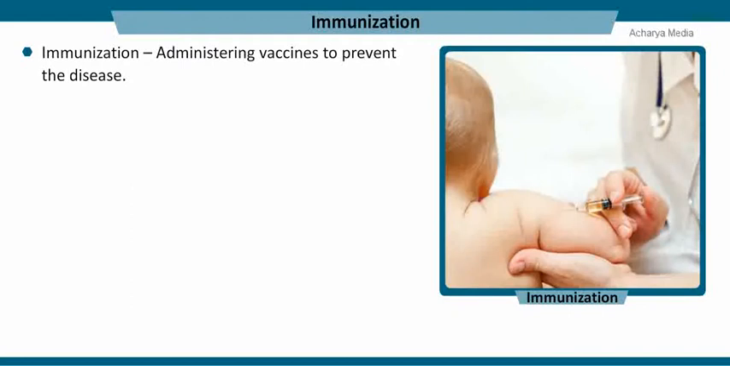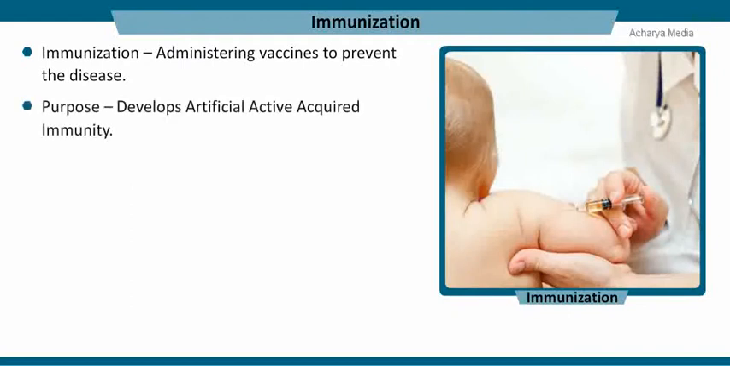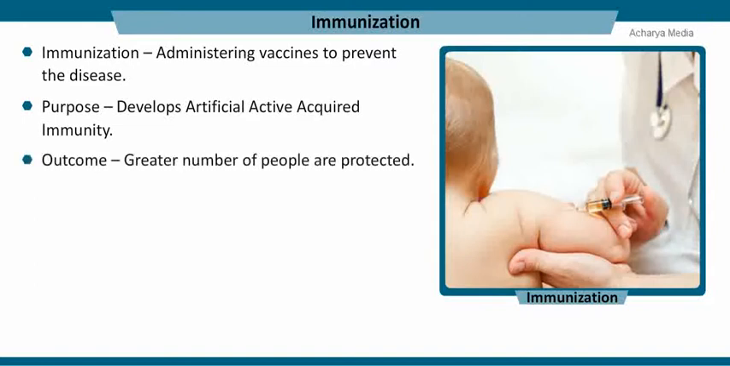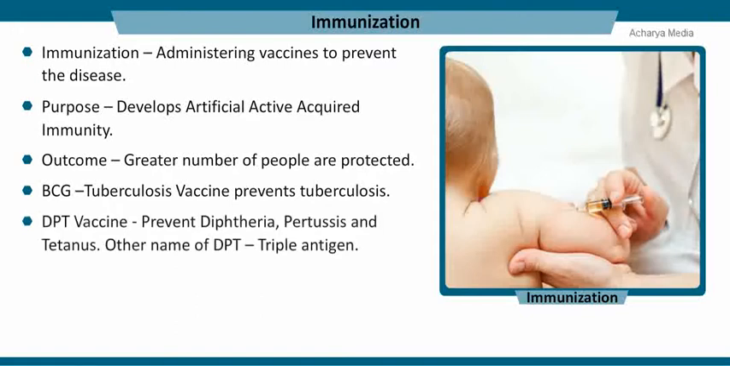Immunization means administering vaccines to prevent the disease. Immunization develops artificial active acquired immunity. Through immunization and inoculation, a greater number of people are protected against the diseases. BCG tuberculosis vaccine prevents tuberculosis. DPT vaccine prevents diphtheria, pertussis, and tetanus. DPT is otherwise called as triple antigen.